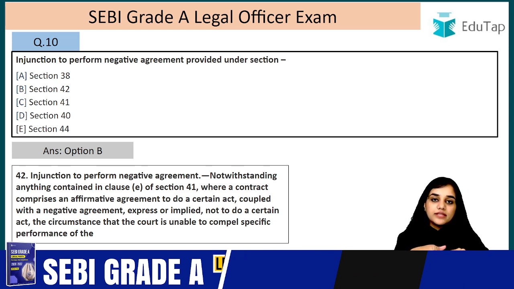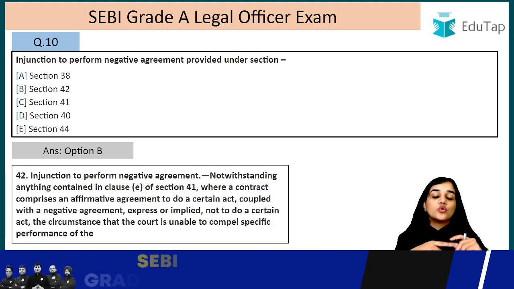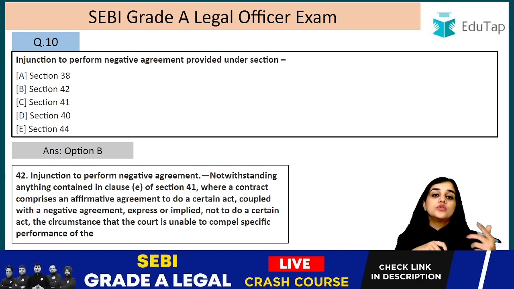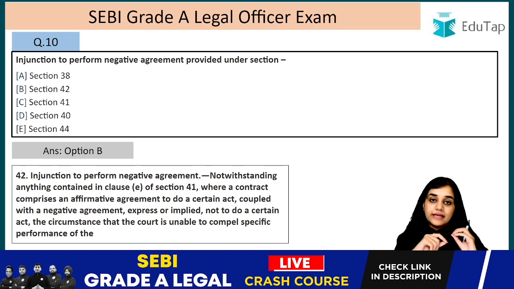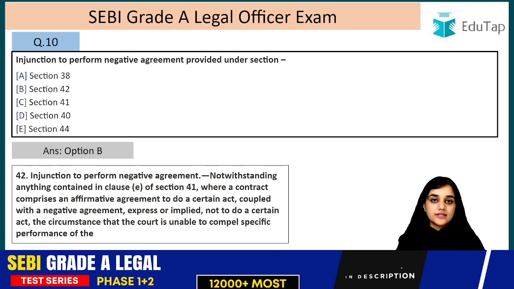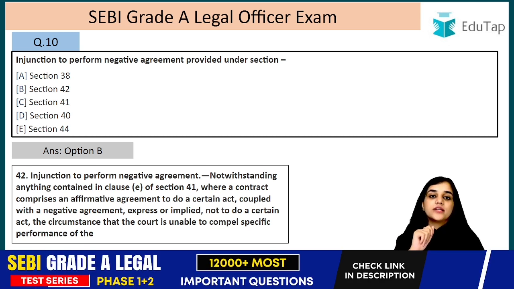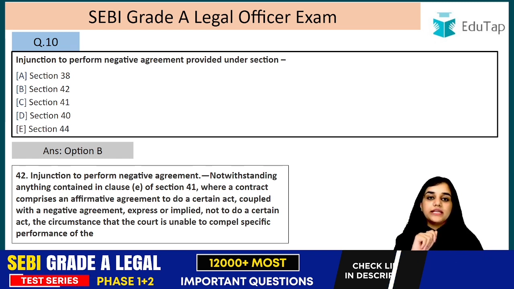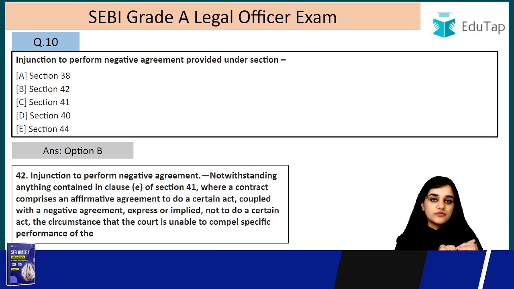So according to this section, it does not mean that the court cannot ask the person to do the negative duty as well. The court can give you instructions that you have to perform that negative duty. So this is what they are saying. For example, let's say there is a contract between A, a teacher, and a school B. Here A is supposed to teach in school B for 5 years, for example.